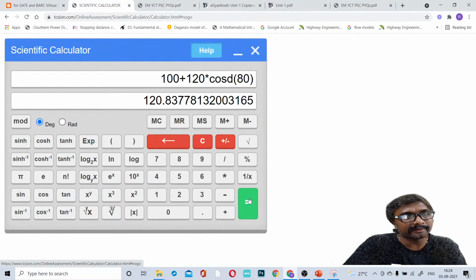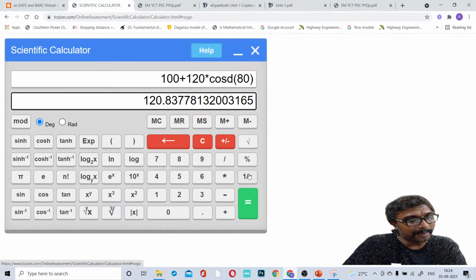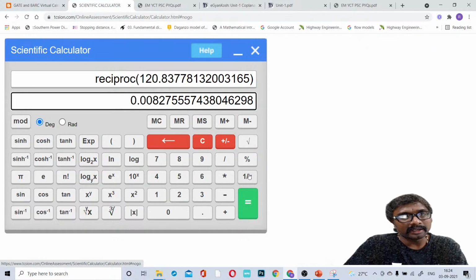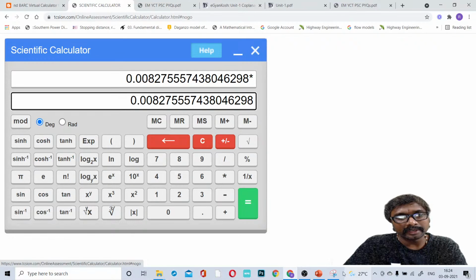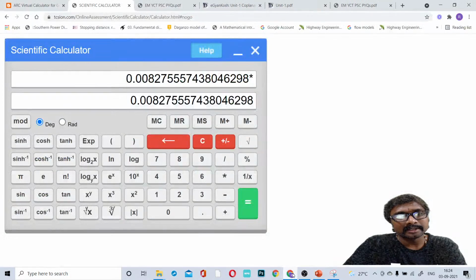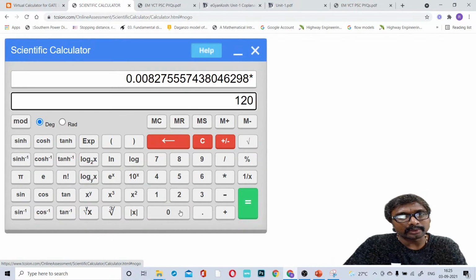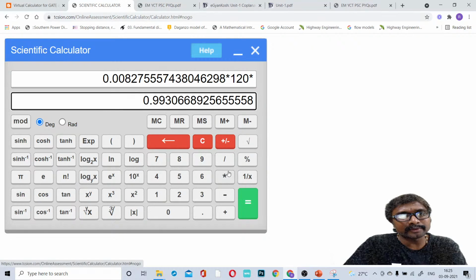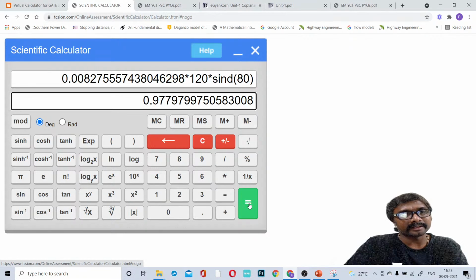Is that clear now, all of you? Then apply this 1 by x reciprocal. Reciprocal of this one you will be getting this answer, and you multiply with 120 into sin 80. So 80 sin we have to select, like that.